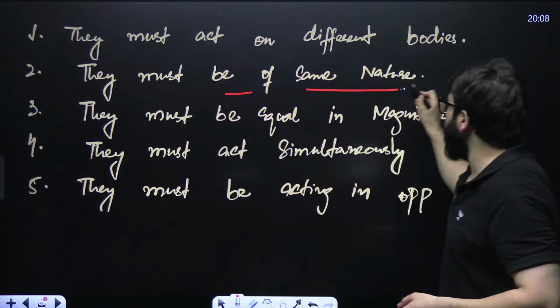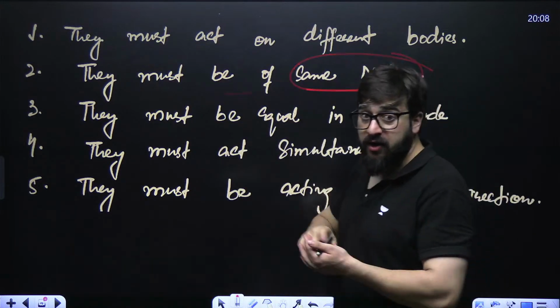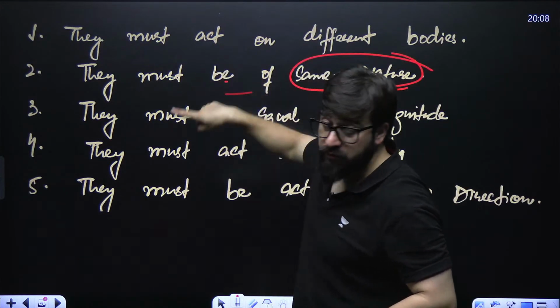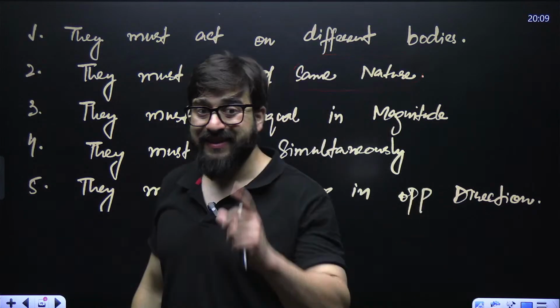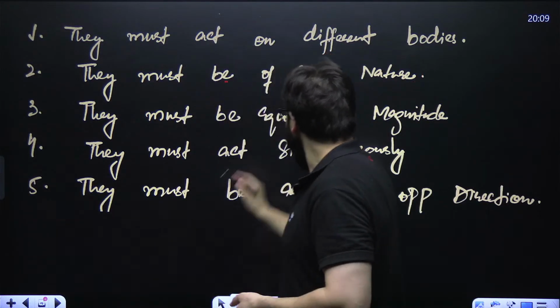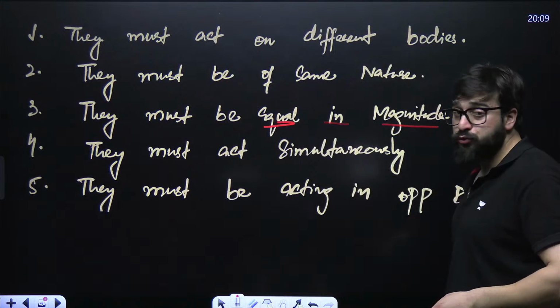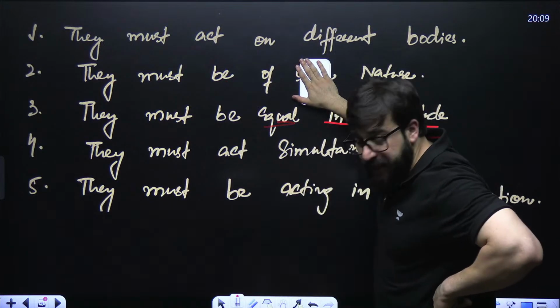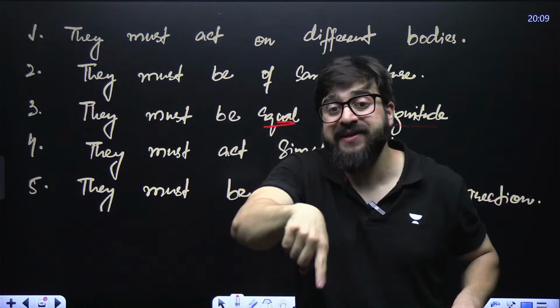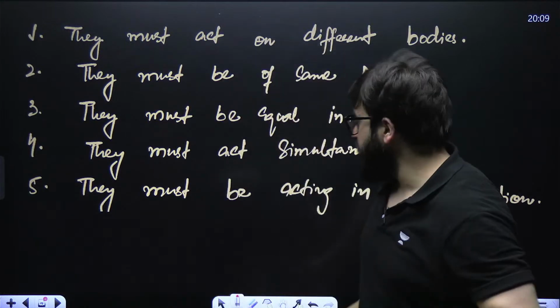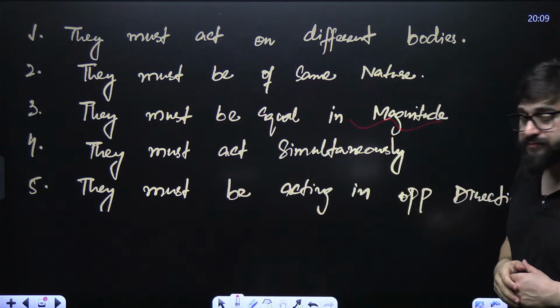They must be of the same nature. If I am applying the normal force, the board will also apply the normal force. That is called action-reaction. They must be equal in magnitude. If I am applying 10 Newton, the board will also be applying 10 Newton on me. They will be equal in magnitude.